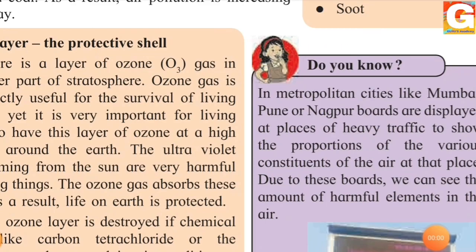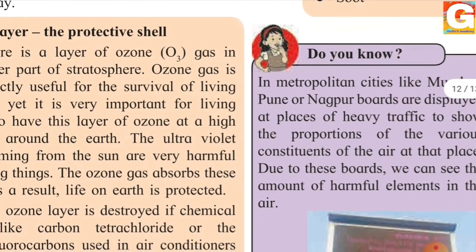Students, do you know that in metropolitan cities like Mumbai, Pune or Nagpur, there are boards displayed at places of heavy traffic to show the proportions of various constituents of air at that place? Due to these boards, we can see the amount of harmful elements in the air.